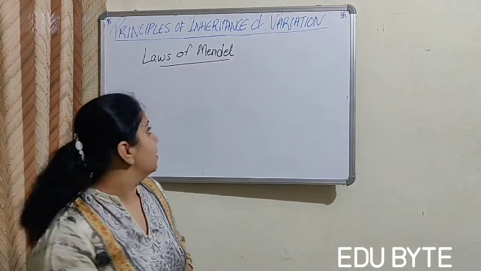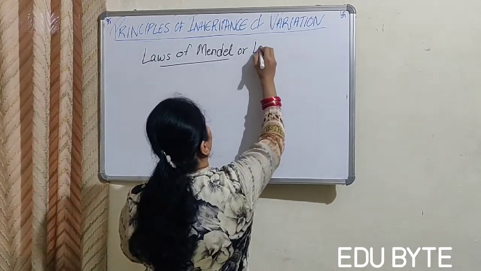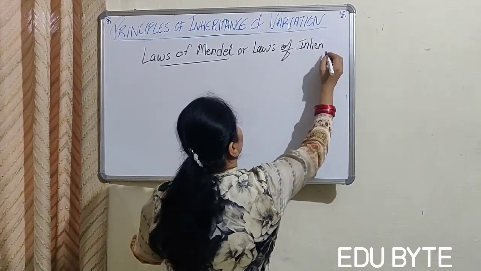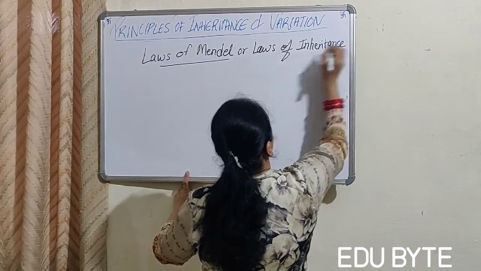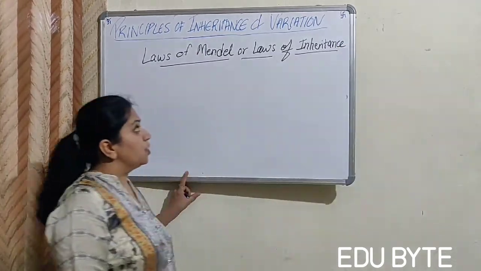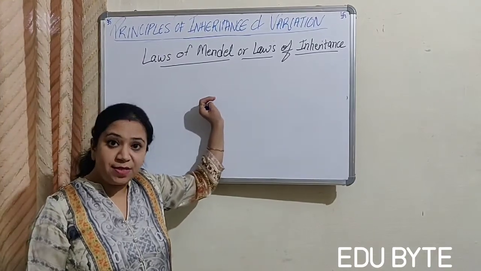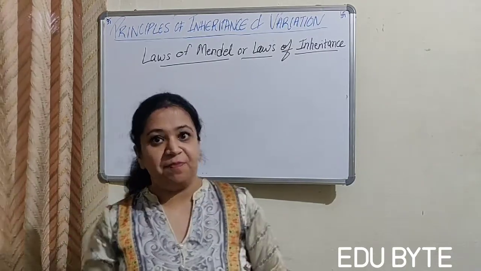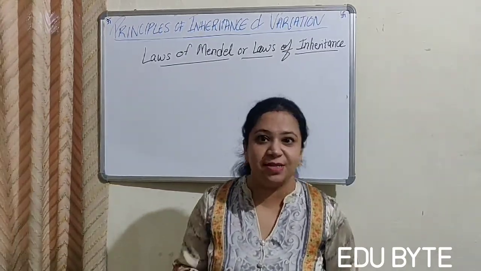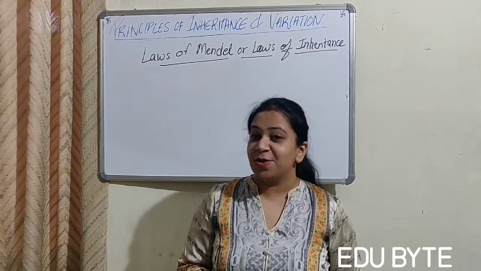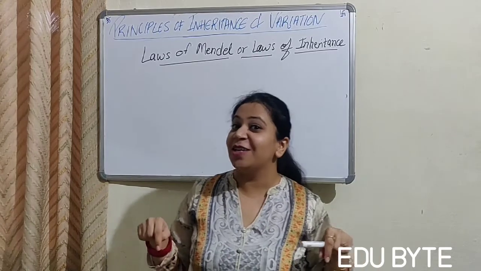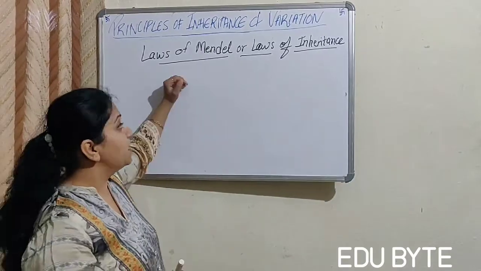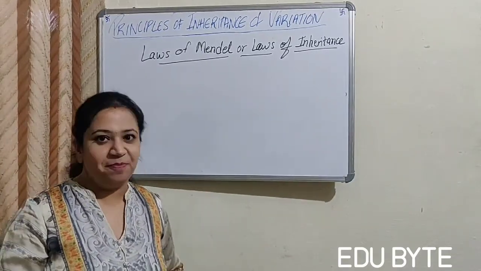Laws of inheritance. These laws were not actually given by Sir Mendel. These laws were based on his research on a pea plant, right? These laws were given by three scientists. I told you about these three scientists, so just write in the comment box what the names of the scientists are. These three scientists wrote these laws based on the work of Mendel, right?